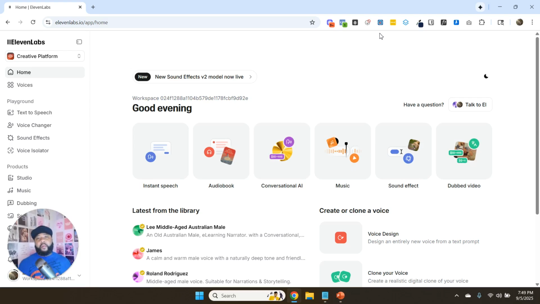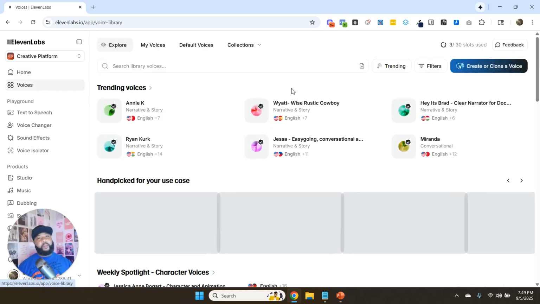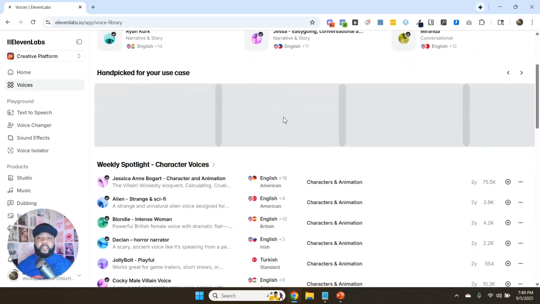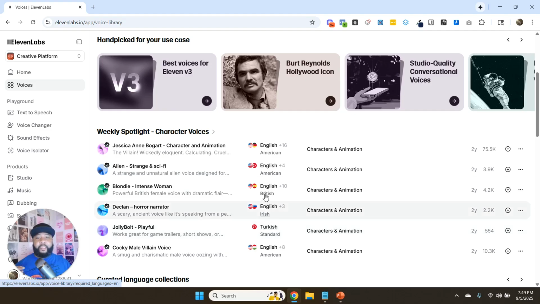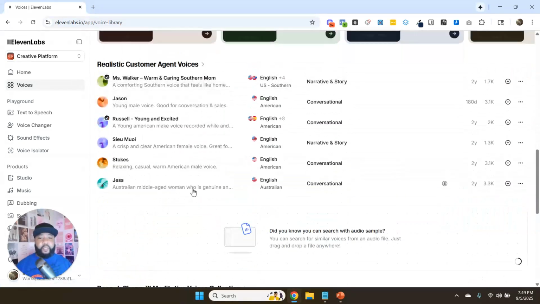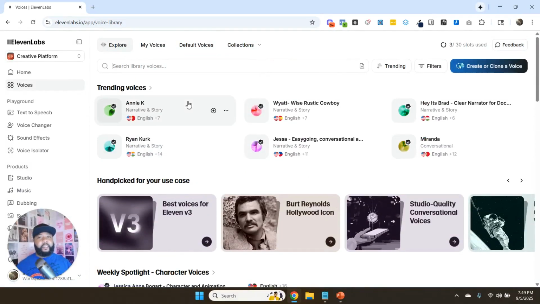Okay, so now we are logged into ElevenLabs, and this is what it looks like when you're in the backside. And so what we want to do here is come to where it says voices here. And this is where we can see the voice library. And as I mentioned, they have tons and tons of different voices that they have licenses to that you can use. So voices in different languages, dialects, stuff like that, that you can utilize for doing text to speech and things of that nature.